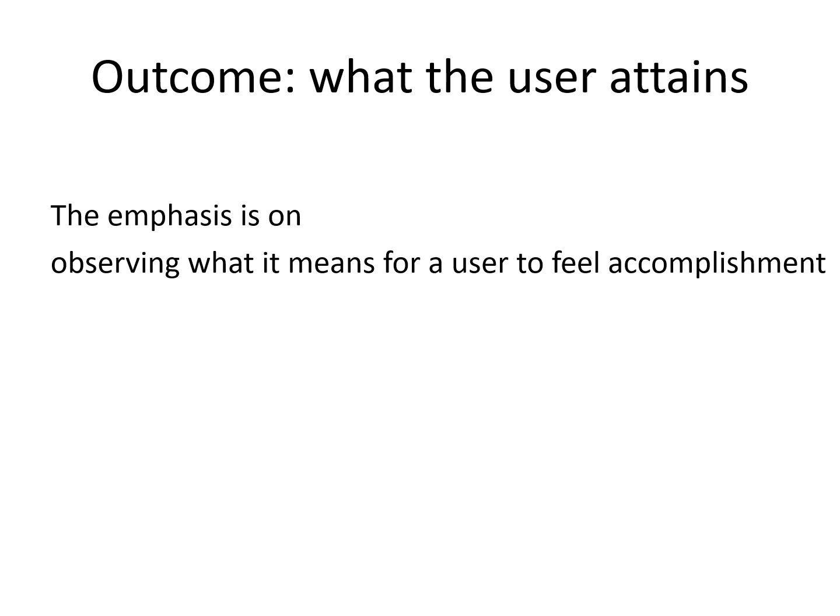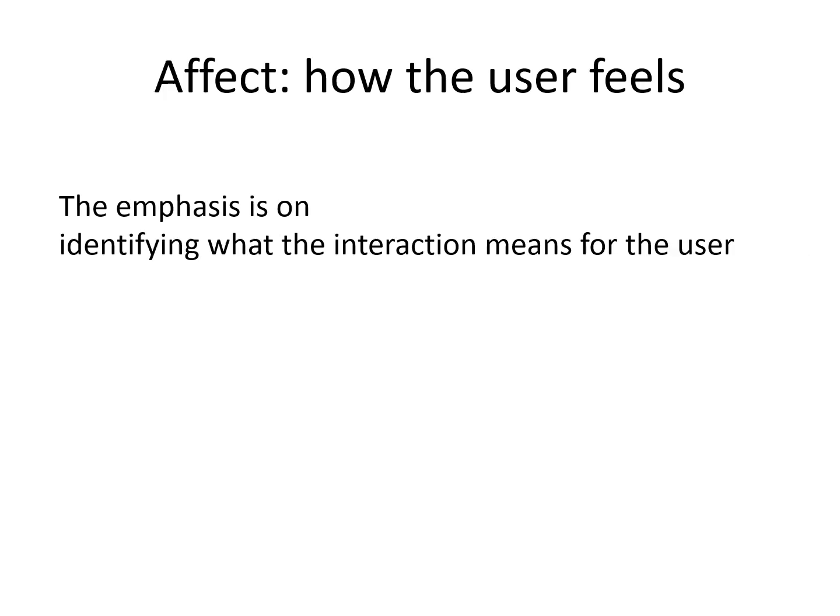The third one is outcome, what the user attains. The emphasis is on observing what it means for a user to feel accomplishment. For example, what constitutes the end of the interaction? Is there any purchase made, detailed submission, information located?